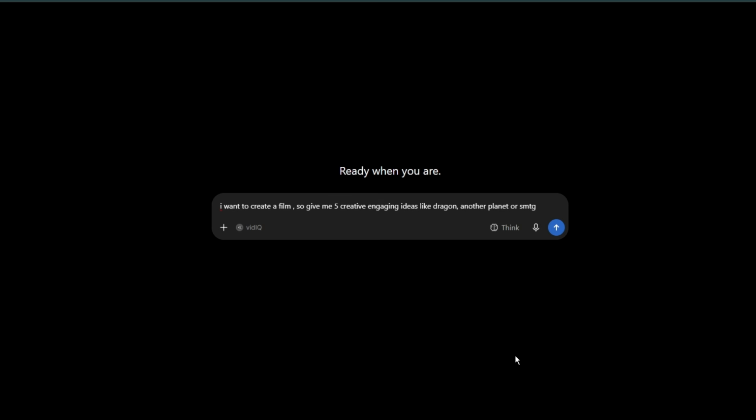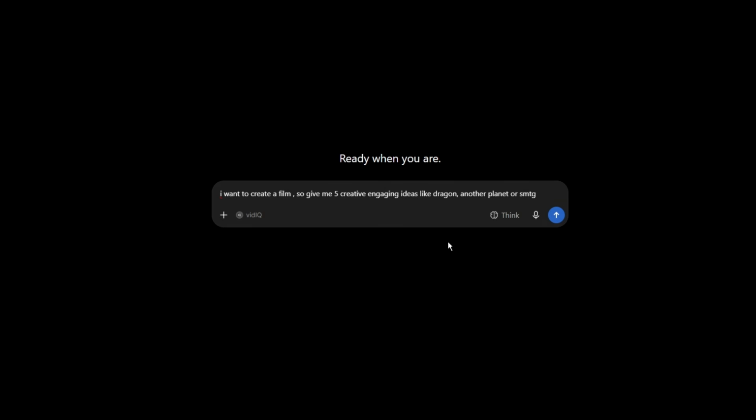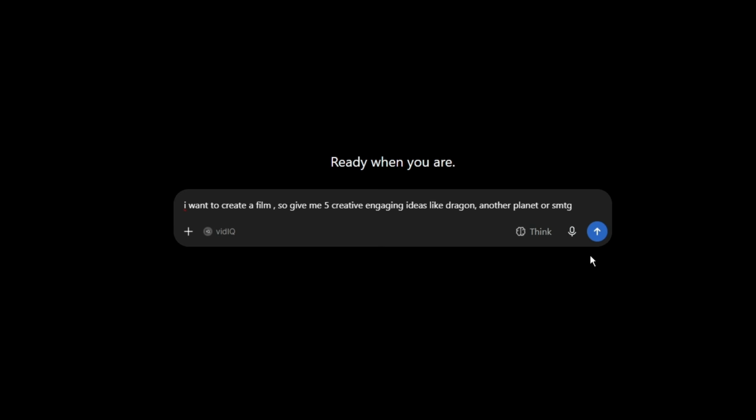First, go to ChatGPT or Claude to create your storyboard prompt. Before creating the storyboard, we first need a film story idea. If you already have a film story idea, that is perfect. But if you do not have one yet, you can use this prompt to generate new ideas for your story. For example, I want to create a film, so give me 5 creative engaging ideas like dragon, another planet. Now press enter.